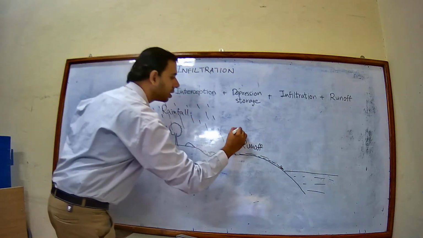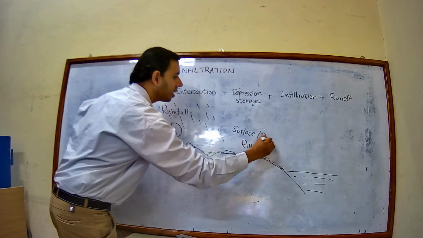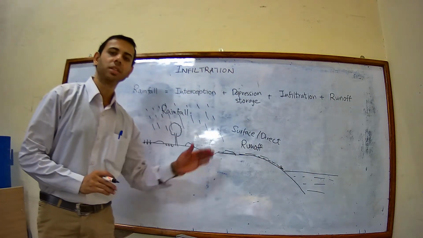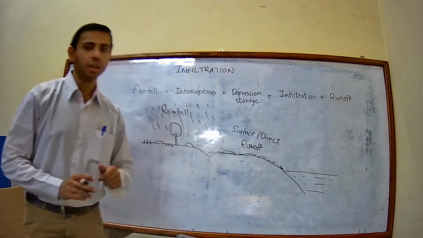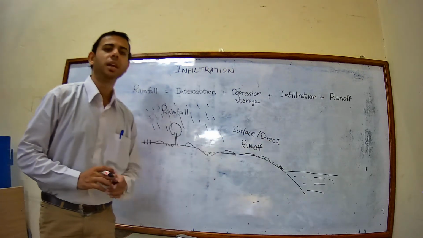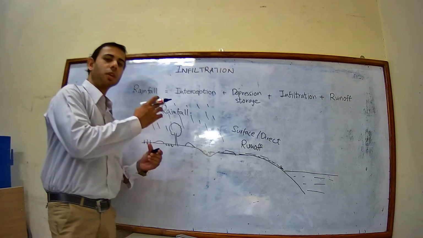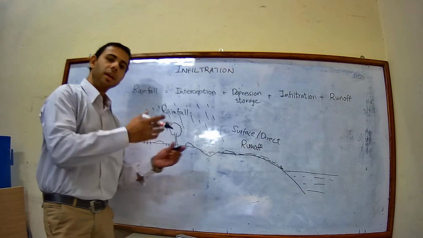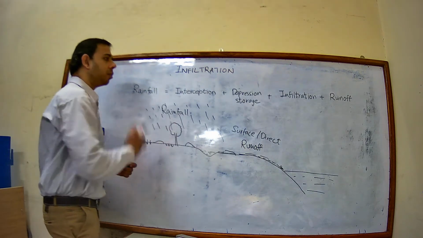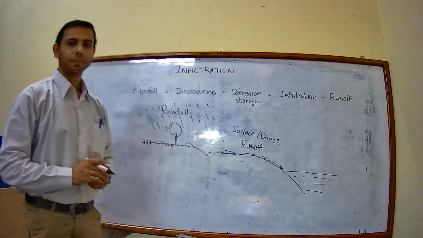Runoff can also be known as surface runoff, or it can also be called direct runoff, because this is taking place on the surface of the soil, above the surface of the earth. Okay, so this is how all the water from the rainfall is distributed on the surface of the earth. Based on this distribution, these are the important terms that you have found out.